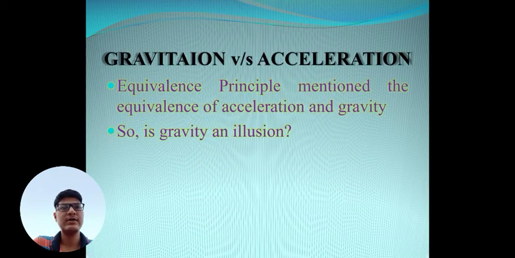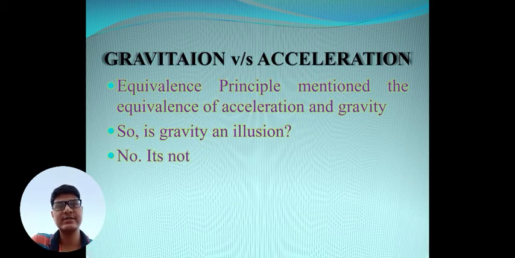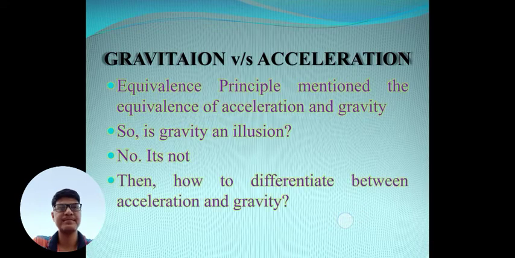So now there is a statement which the equivalence principle has given. It gives the equivalence of acceleration and gravity. So is gravity an illusion only, an effect of acceleration only? Of course it's not, because gravity is a little different from acceleration, but we can differentiate between these two things when we are considering large frames of reference. For local frames of reference, these two effects look the same.